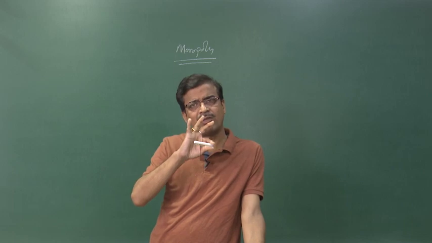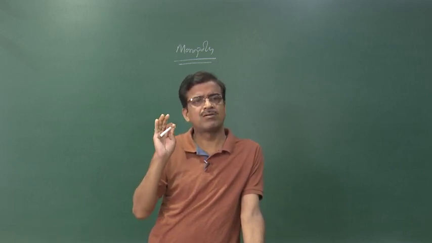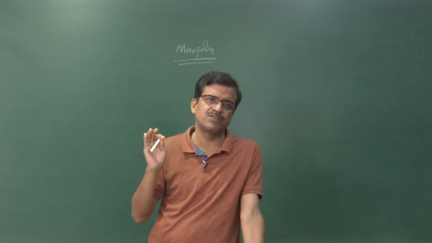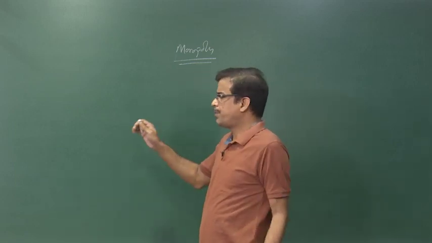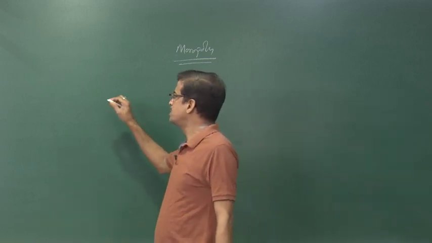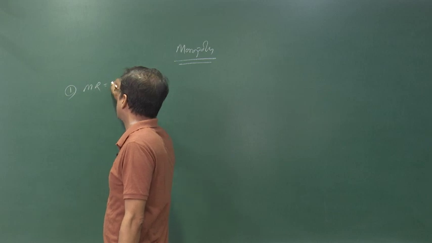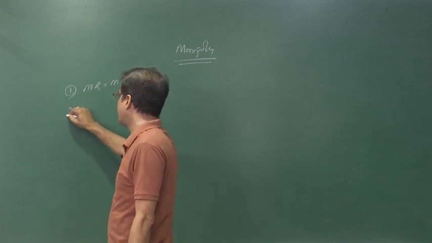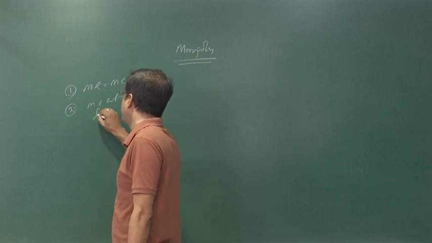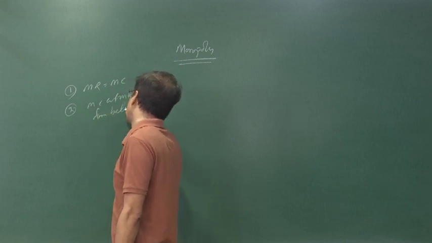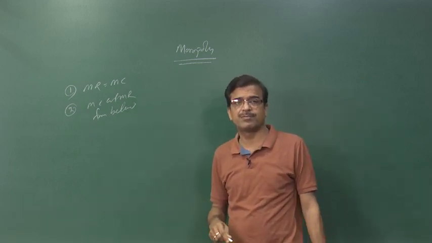After knowing all these basic features, now the question is how we determine price and output in the case of monopoly. Before that, we have to know the conditions of equilibrium. First, marginal revenue must be equal to marginal cost. Second, marginal cost cuts marginal revenue from below, or marginal cost must rise after the point of equilibrium.